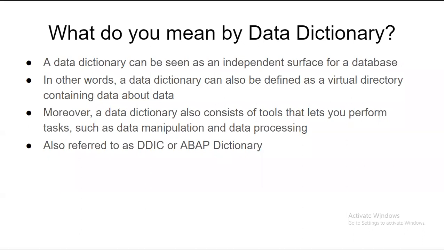It's like a chain. So who is the intermediate in the chain? You, as an ABAP programmer, are creating an application. Your created application actually connects the front end with this back end. To do that job, you need this data dictionary. Data dictionary in ABAP is also known as DDIC, or in simple words, your ABAP dictionary. Hope you got the meaning of this ABAP dictionary now.